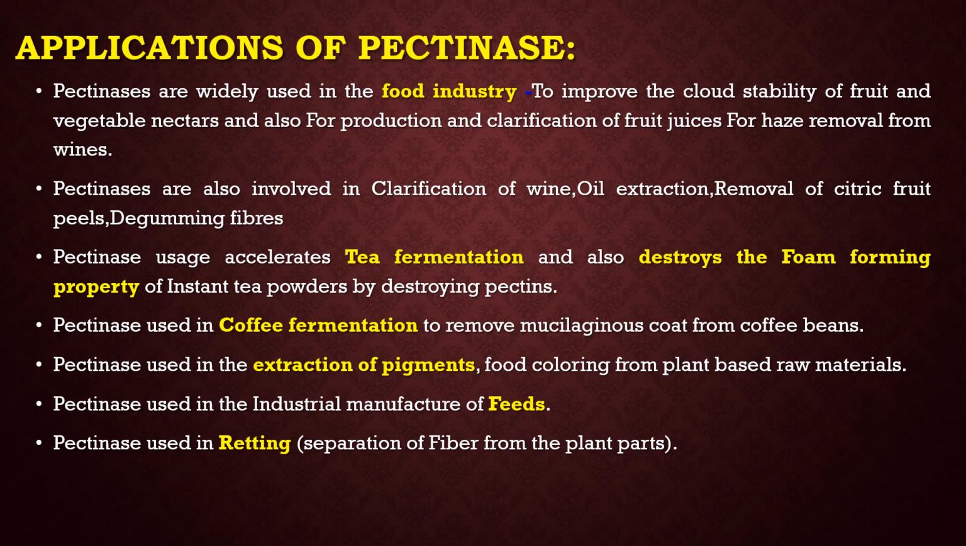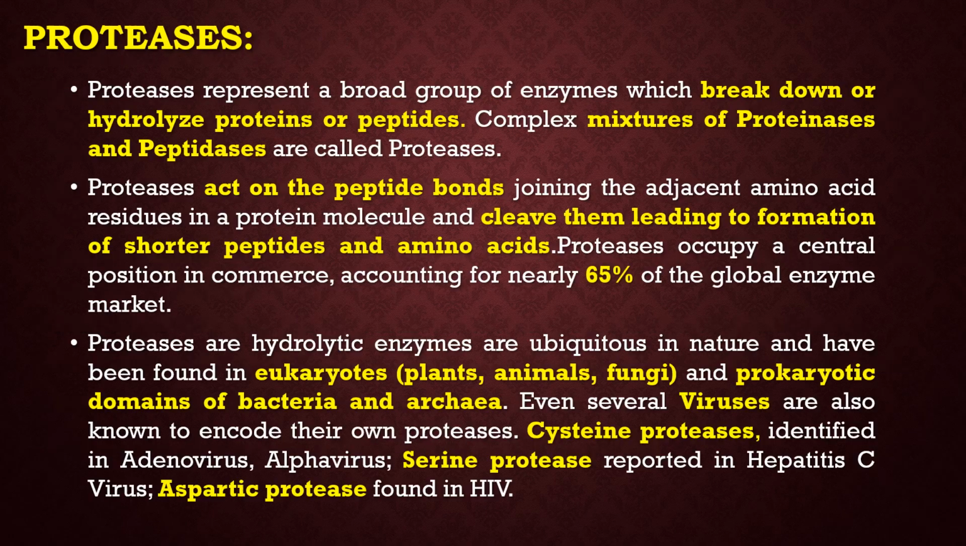Pectinase usage accelerates tea fermentation and also destroys the foam-forming property of instant tea powders by destroying pectins. Pectinase is used in coffee fermentation to remove the mucilaginous coat from coffee beans. It is used in the extraction of pigments and food coloring from plant-based raw materials, in the industrial manufacture of feeds, and also in retting, that means separation of fiber from the plant parts.